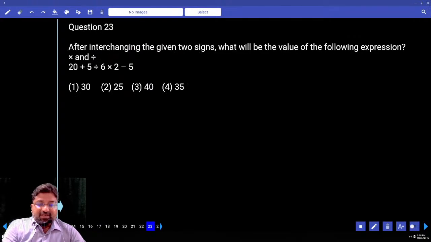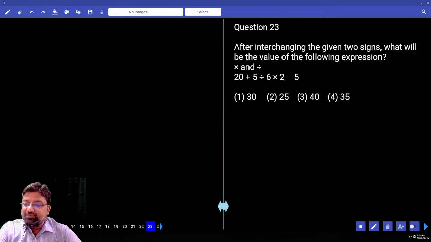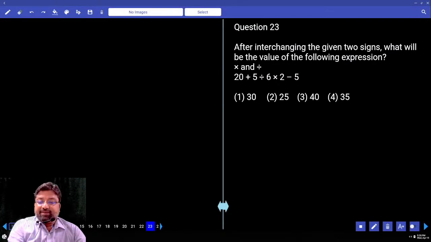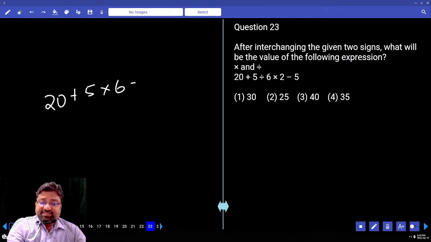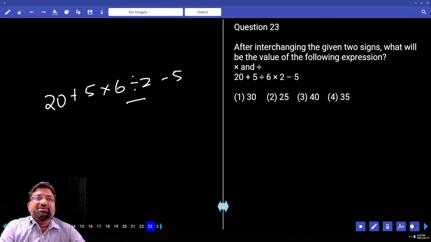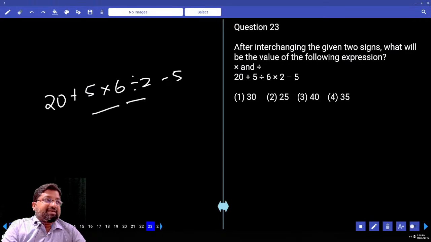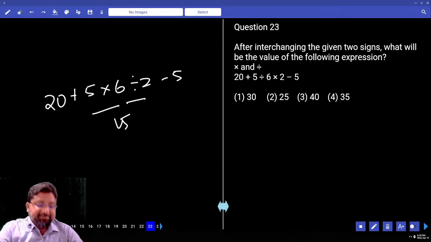23. After interchanging the two signs, what will be the value of the following expression? You are not supposed to interchange into and divided by. So 20 plus 5 into 6 divided by 2 minus 5. How much is this? 3. And then immediately multiplication, 15. 20 plus 15 minus 5. What's the answer? 30.